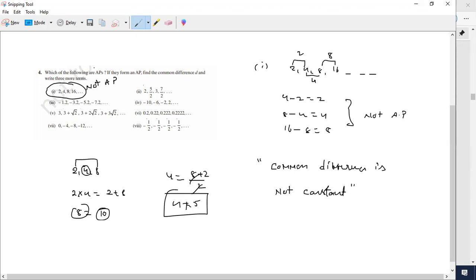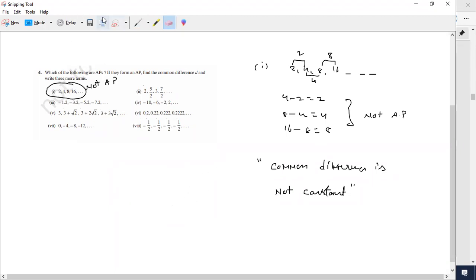What about the second one? How can we say the second one is AP or not? Guys, is the second question in AP or not? I'm asking you people only, please. Is the second question in AP or not? Is everyone there? Yes, sir.